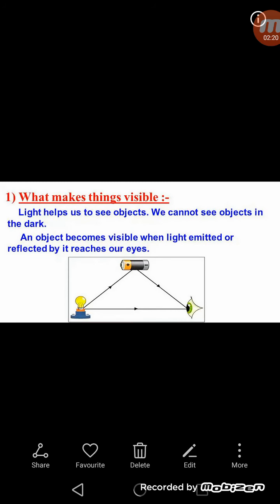Now, what makes things visible? We are able to see different things around us due to the presence of light. We can't see objects in the dark, and an object becomes visible when light emitted or reflected by it reaches our eyes. When light falls on any object or any surface, it may pass through it, it may get absorbed by it, or it may bounce back after striking the object or the surface.